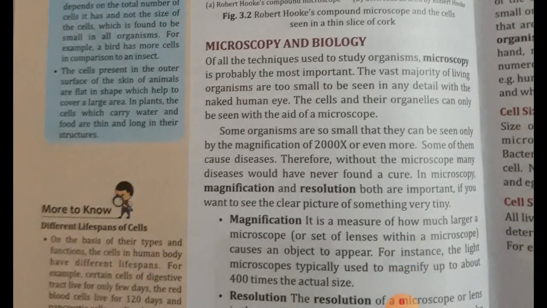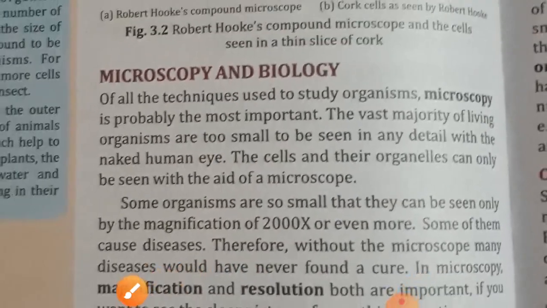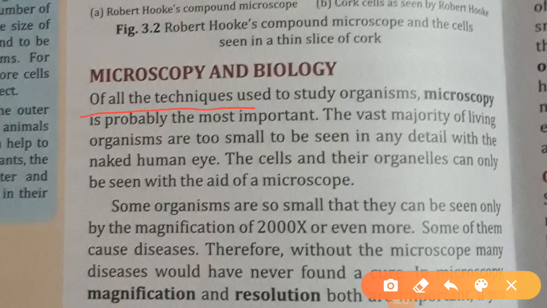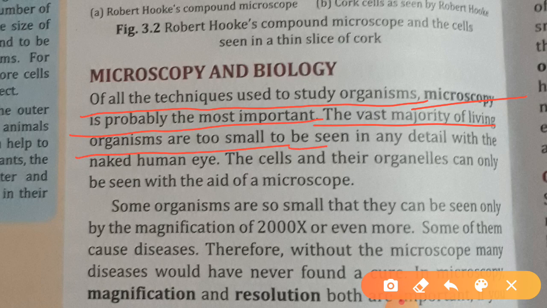Now microscopy and biology. Of all the techniques used to study organisms, microscopy is probably the most important. The vast majority of living organisms are too small to be seen in any detail with the naked human eye.